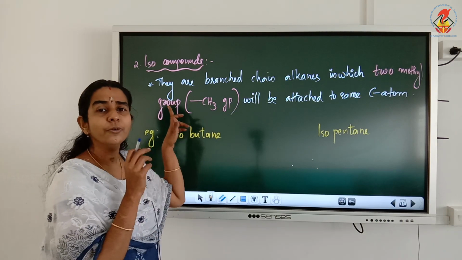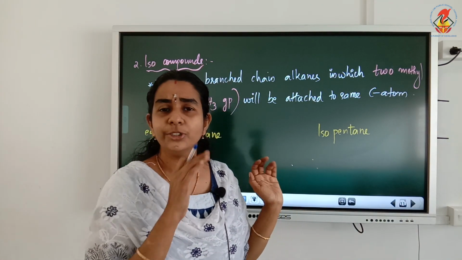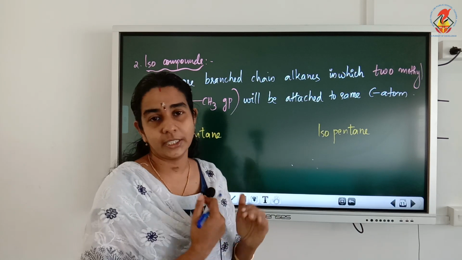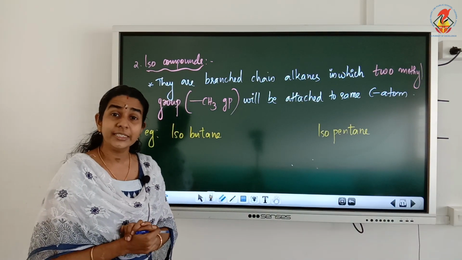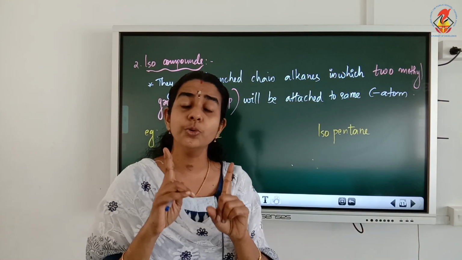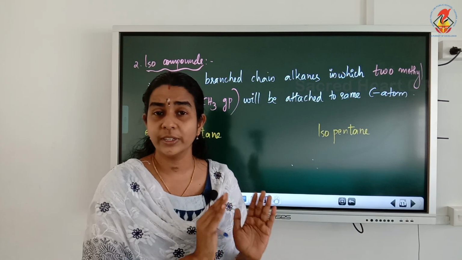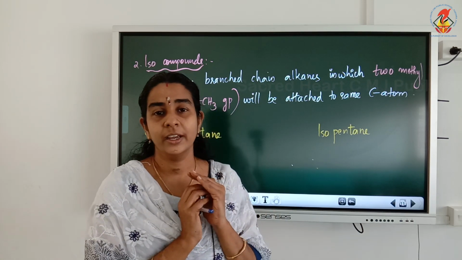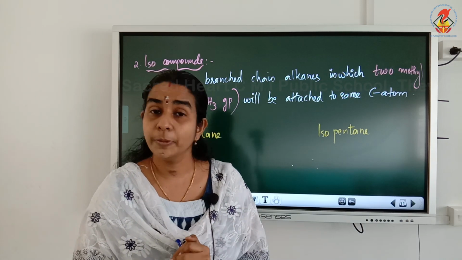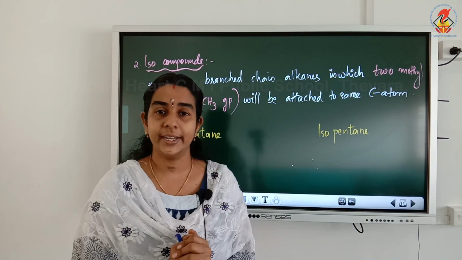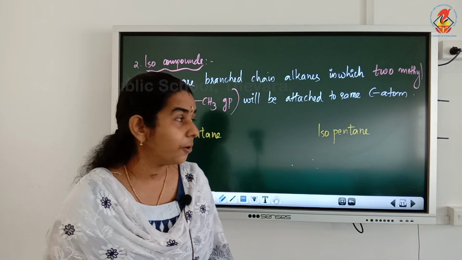So what is the meaning of free valency? It means that it will be attached to some other carbon, so they will be coming as branches. So in isocompounds, two methyl groups. What is the structural condition required for an isocompound? Two methyl groups should be attached to one carbon atom, and such a structure should be present in isocompounds.